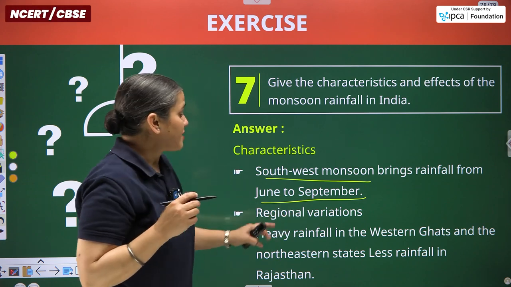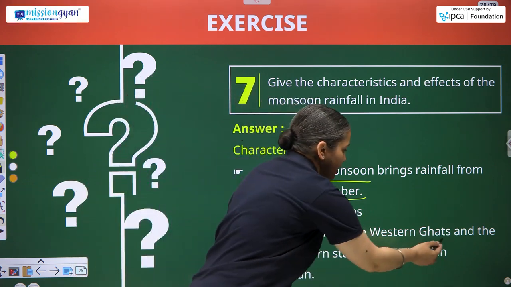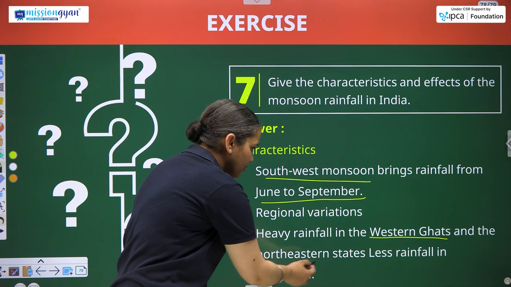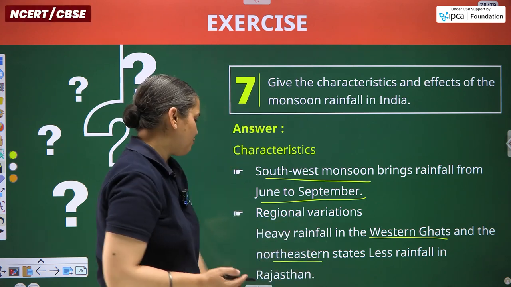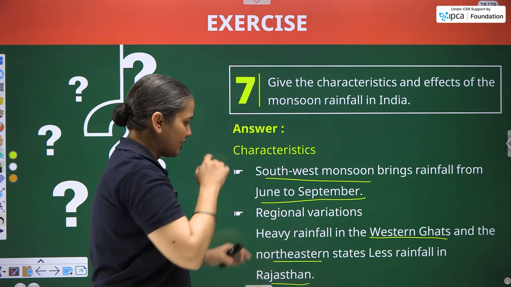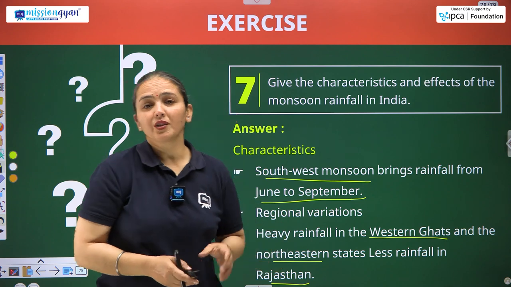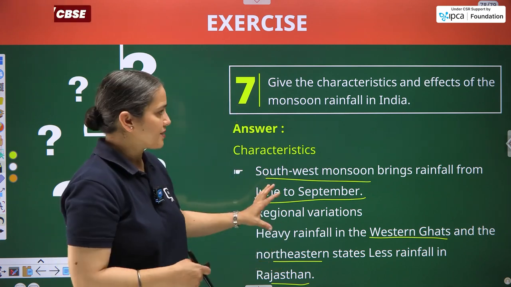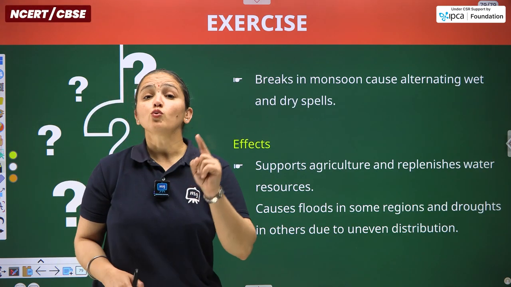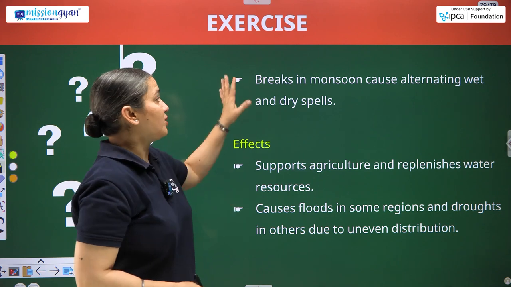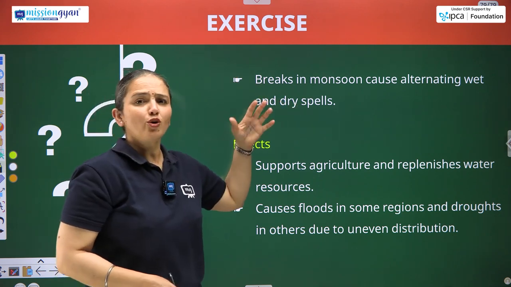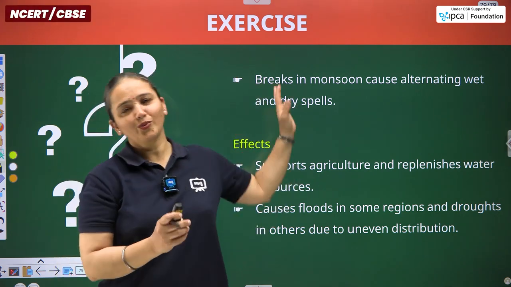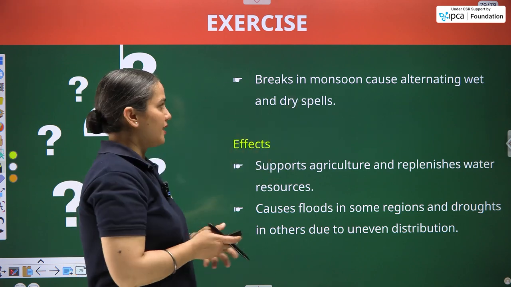Regional variations occur. Heavy rainfall takes place in the Western Ghats and the northeast part of India. Less rainfall in Rajasthan. So there is the regional variation within the distribution of rainfall. That is a characteristic of the monsoon rainfall. Talking about the last characteristic, it's not to be considered for last, but yes, within this answer, this is to be the last.